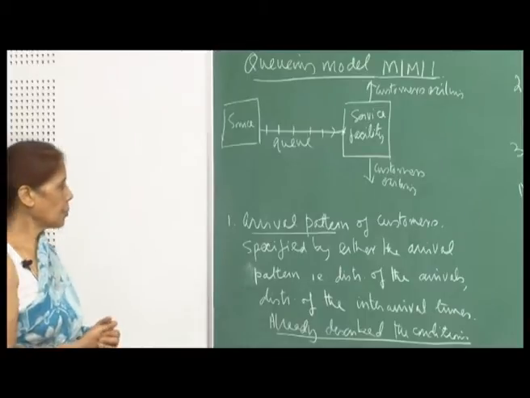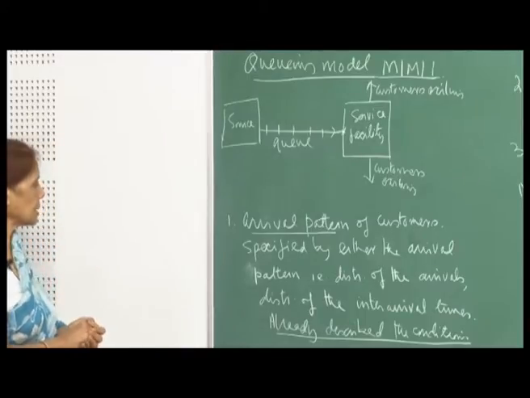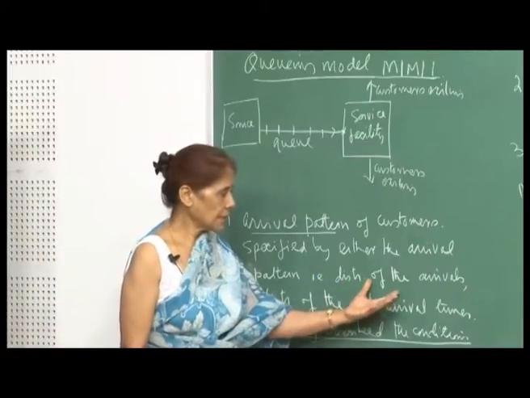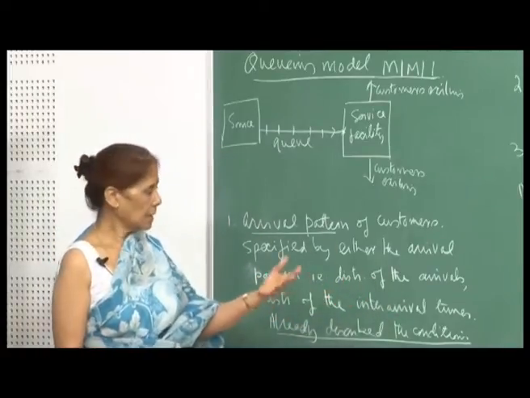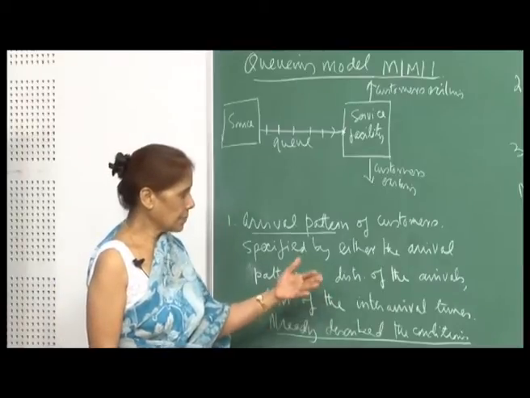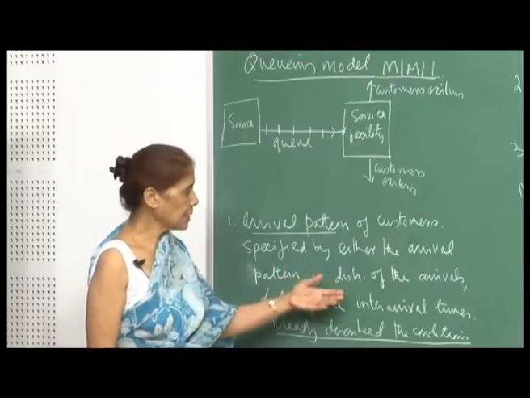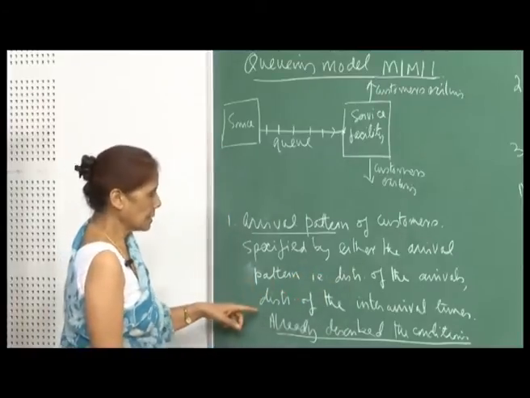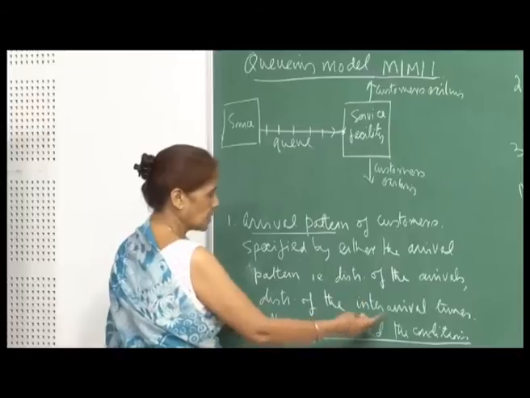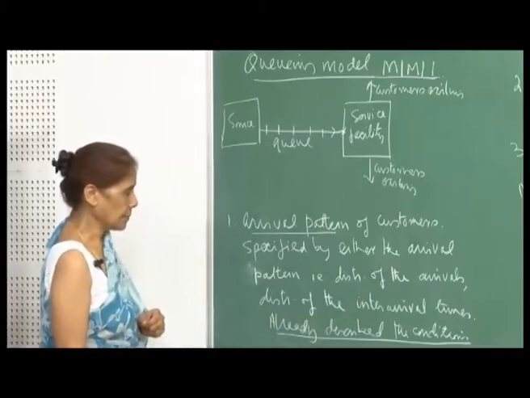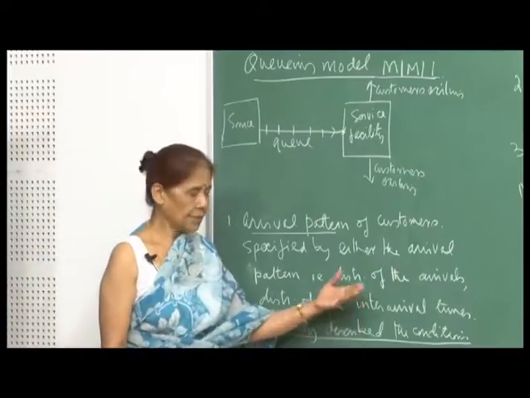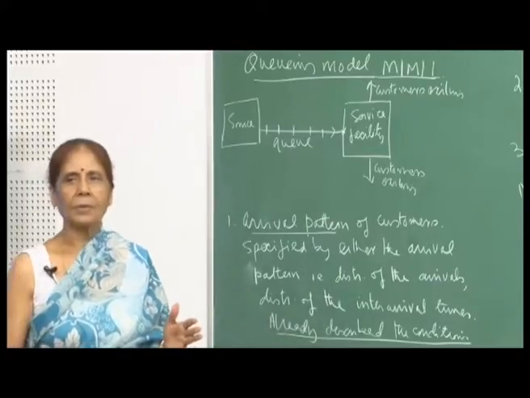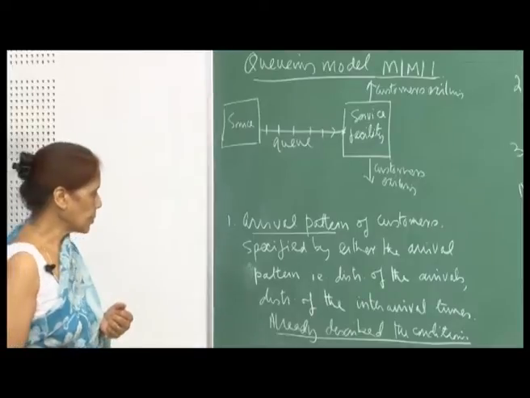Therefore, everything has to be modeled through probability distributions. Just as in the Poisson process we say that the arrivals are coming at a rate lambda and are modeled by the Poisson distribution, or we specify the distribution of the inter arrival times, which we saw will be exponentially distributed if the arrivals follow a Poisson distribution.